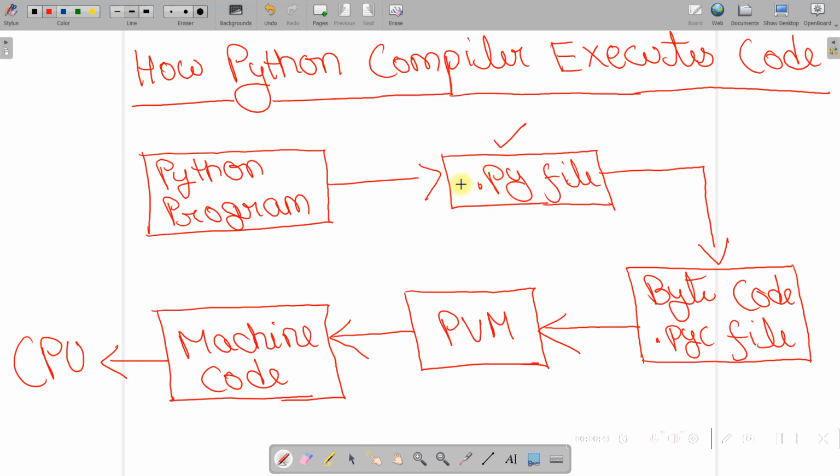Okay, and the name of the file can be any name, whatever we want. But the suffix has to be .py, so that our computer system can identify that this is a Python file.